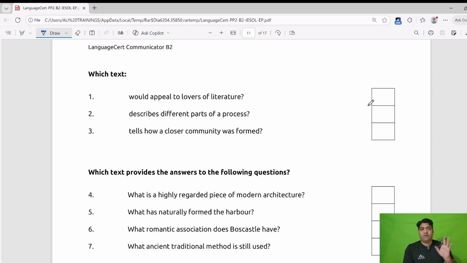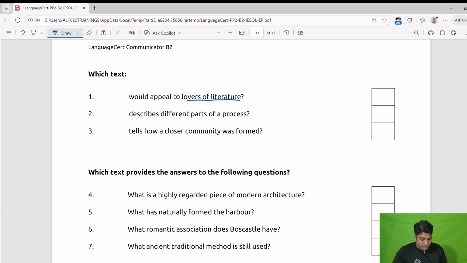So first of all, we need to understand the questions. We will mark keywords and then we will go to the passages and read them and get the information. The first question is, would appeal to lovers of literature. We will underline lovers of literature or appeal, just appeal. Describe different parts of process. There will be information regarding parts of the process of something. Tells how a closer community was formed. There will be information related to community formation.